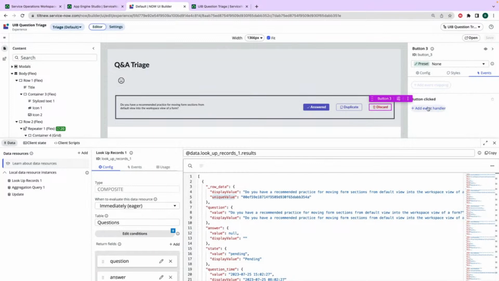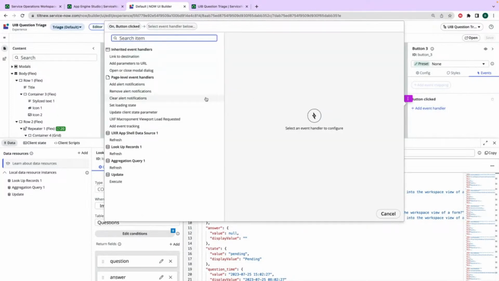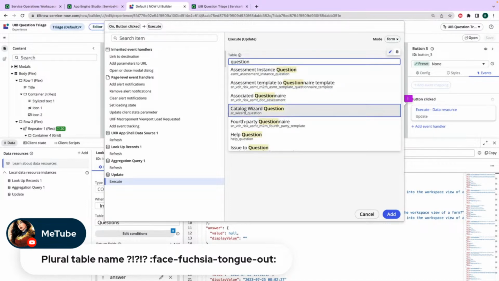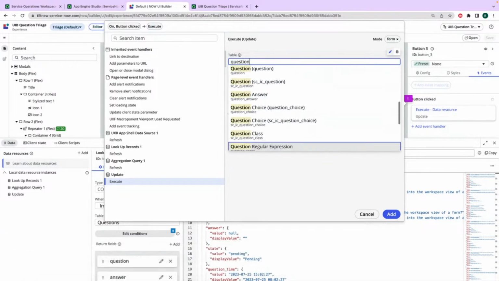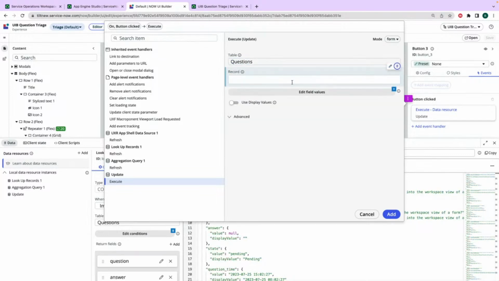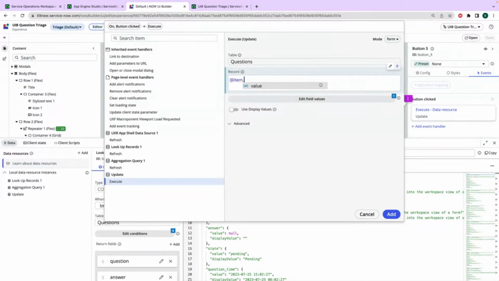Someone in chat is taking issue with you naming a plural table name. I know, questions is a really common table. So if I were not to name it questions, how many of these do we have? That's too many, but look now. Oh, just one. Also, this is my own personal instance. So, no, we're item. Item.value.rowdata.unique value.